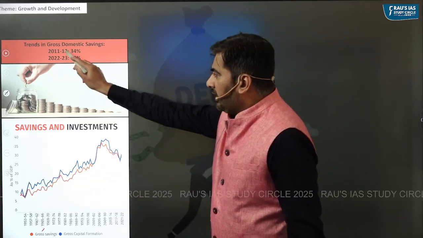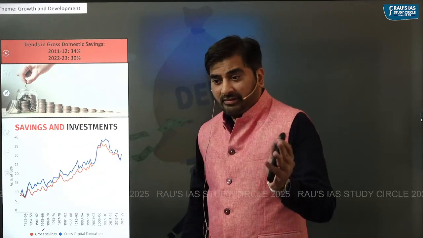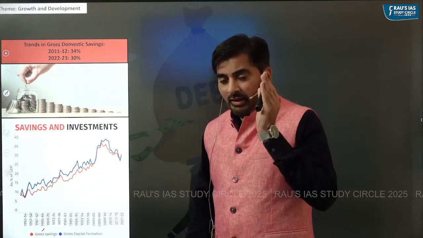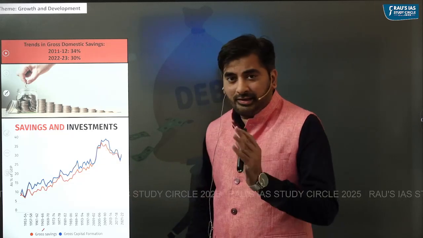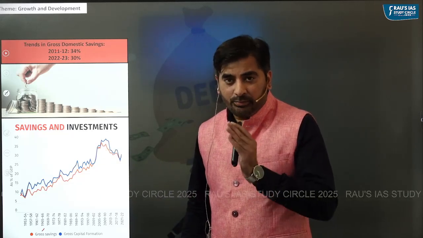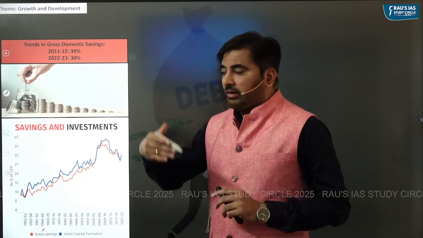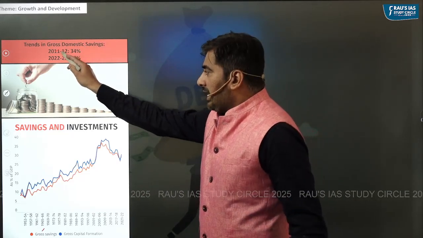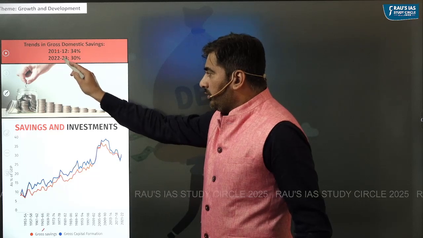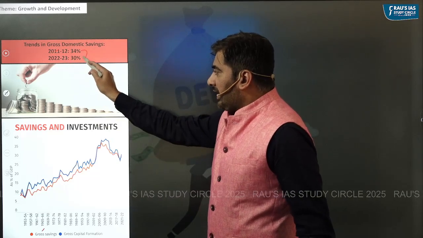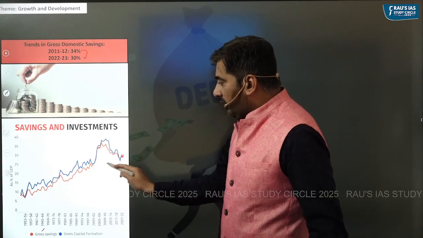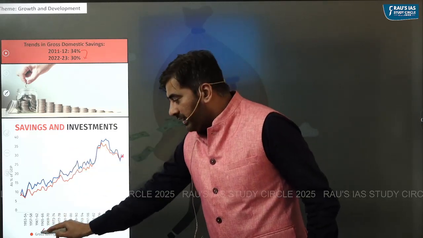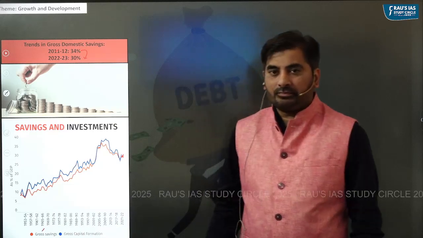Somewhere around 2011-12, that is in the last decade, the savings rate had increased to somewhere around 34 to 35%. But from 2011-12 to 22-23, the savings has reduced from 34% to somewhere around 30% of India's GDP.